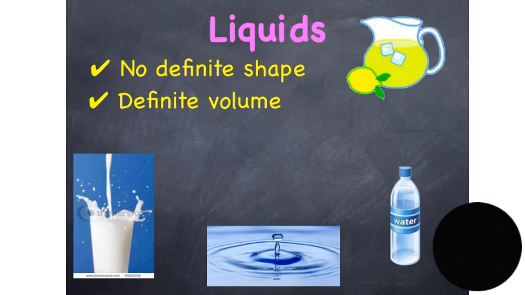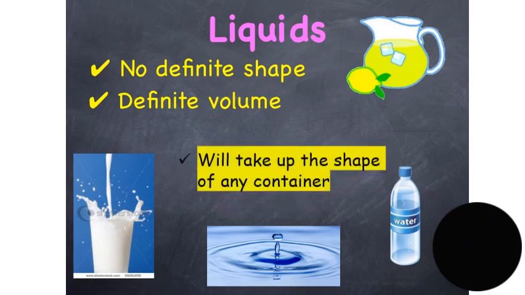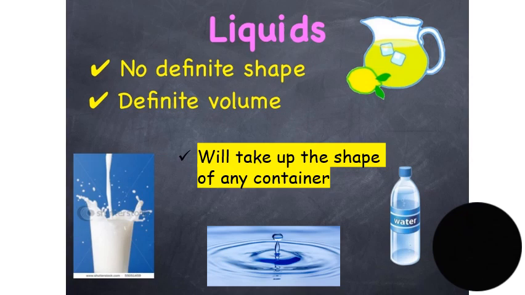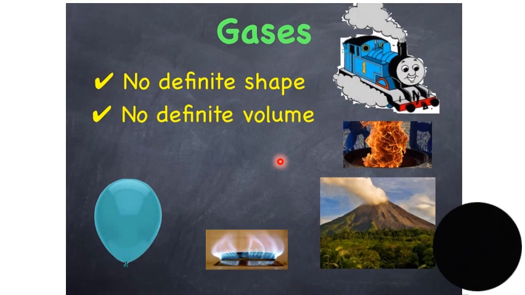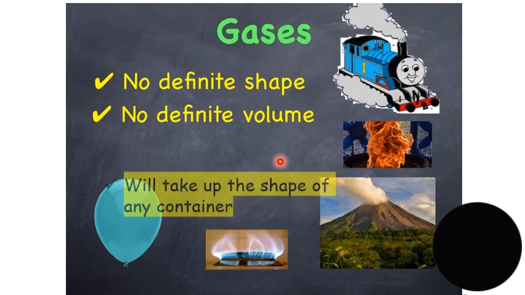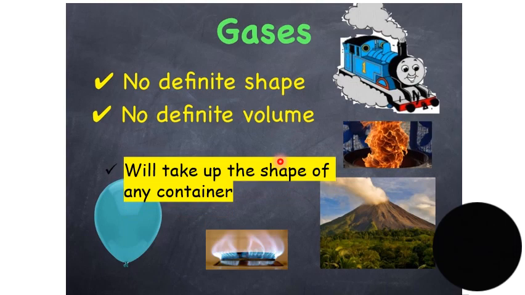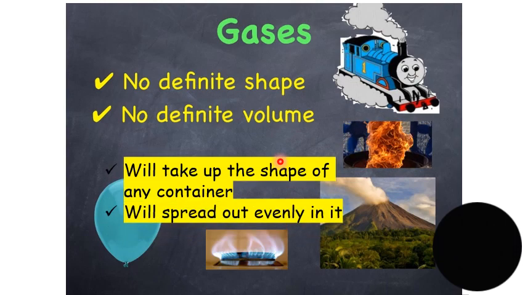Now, liquids, they have no definite shape, but they have a definite volume, meaning that the shape can be changed, depending on the container that you place it in. Whereas gases have no definite shape nor definite volume, which means that it will take the shape of any container that you place it in and it will spread out evenly within that container.